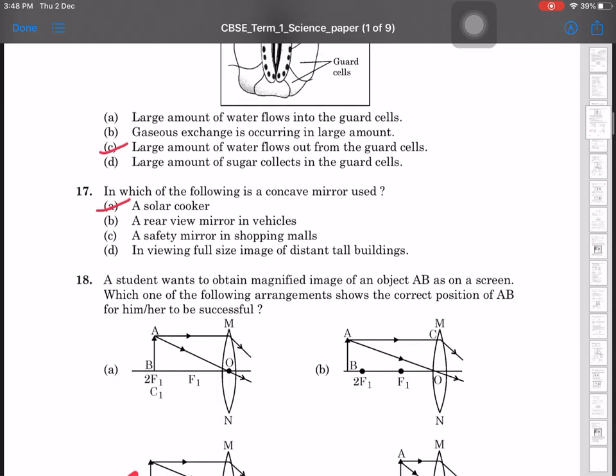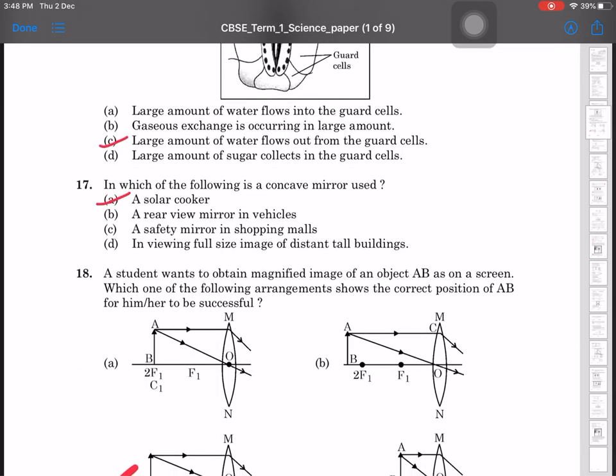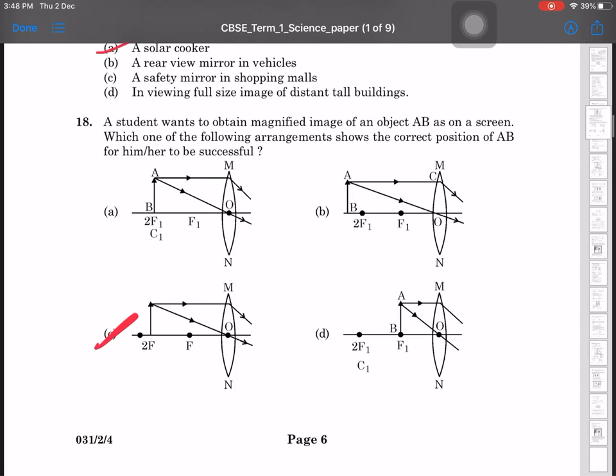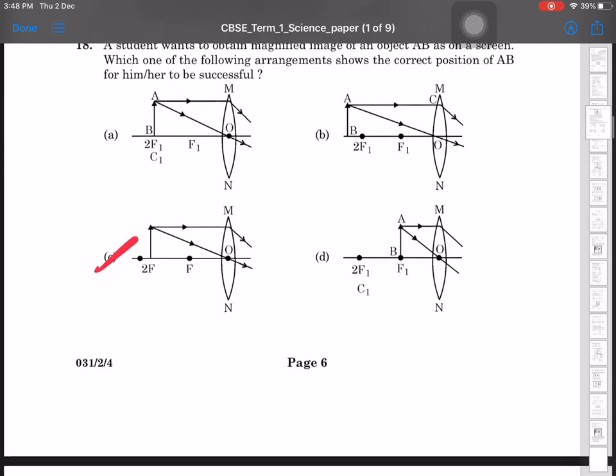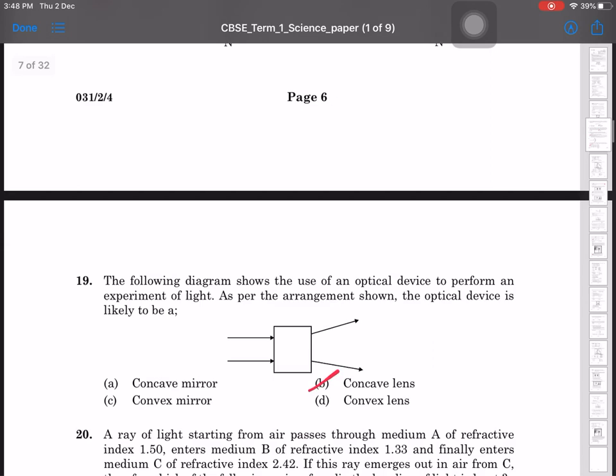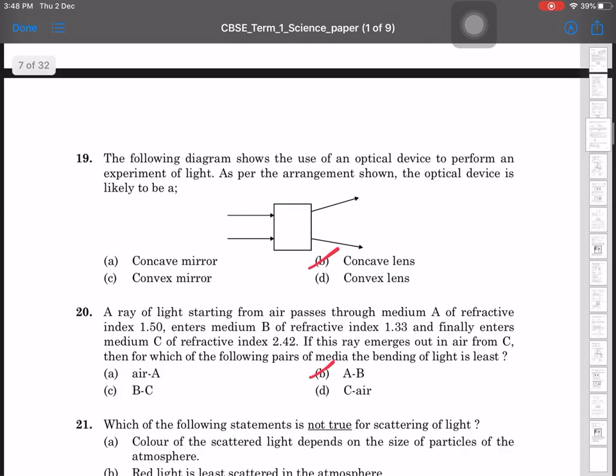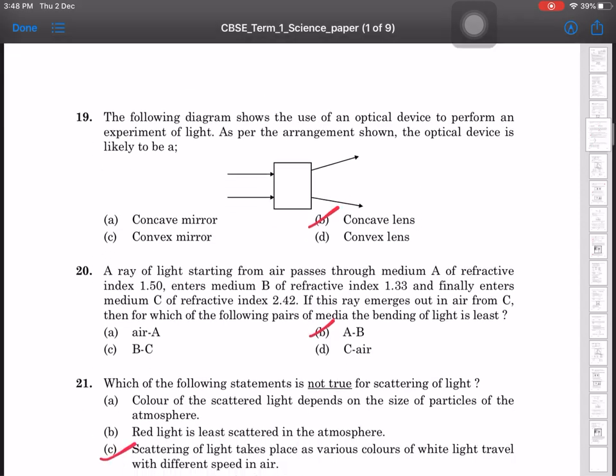In which of the following is a concave mirror used in a solar cooker? A student wants to obtain magnified image of an object AB on screen. Which one of the following arrangements shows the correct option of AB for them? It is C option. The following diagram shows the use of an optical device to perform an experiment of light. As per the arrangement shown, the optical device is likely to be concave lens.